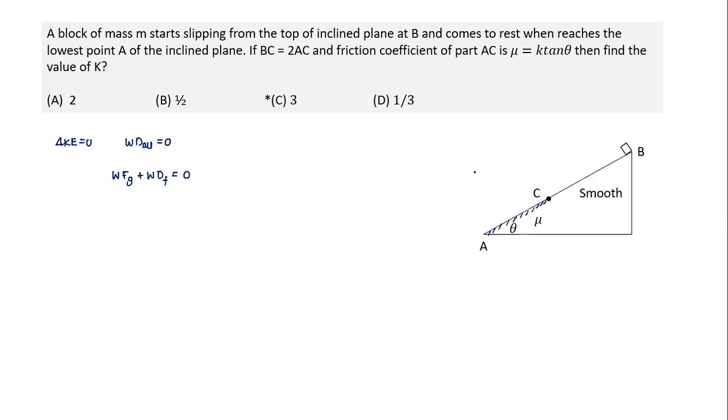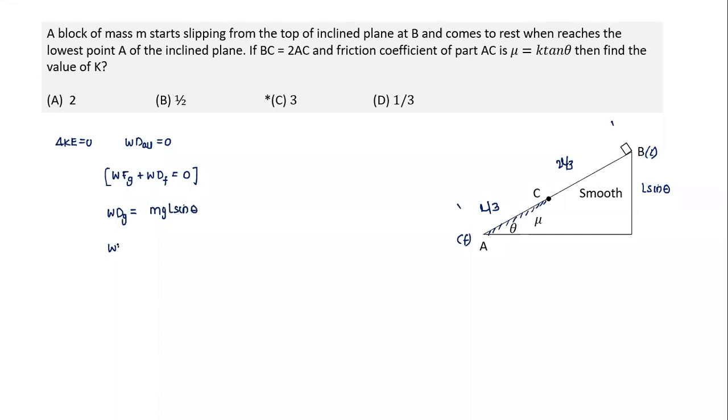So basically, I'm applying the whole thing from B to A. Initial point is my B point, and final point is A point. Okay. So in this case, as it moves from here, what is the work done by gravity? We can easily know here. Let's take the total length of the inclined plane as L. And what is given? BC is twice of this, so this will be equal to 2L by 3, and this length will be equal to L by 3. Okay, and the height will become equal to L sine theta. Work done by gravity is very easy to calculate. We can take the component of displacement along the direction of mg, which will become mgL sine theta. That's work done by gravity.